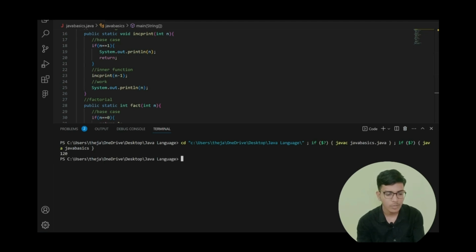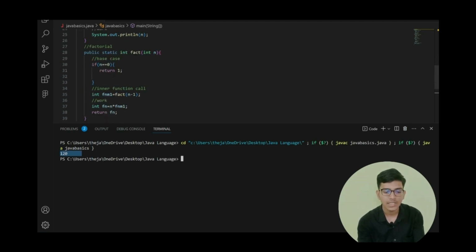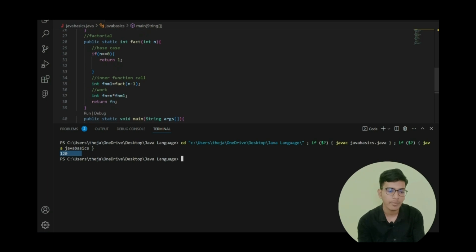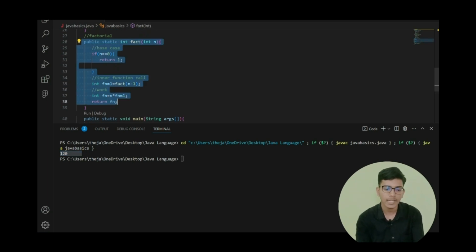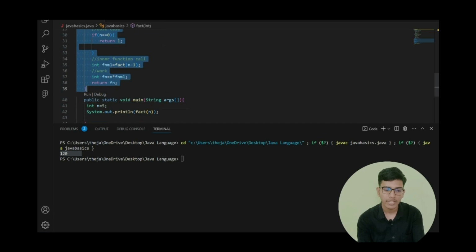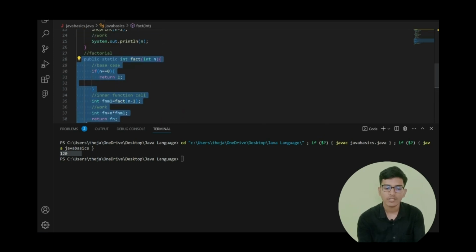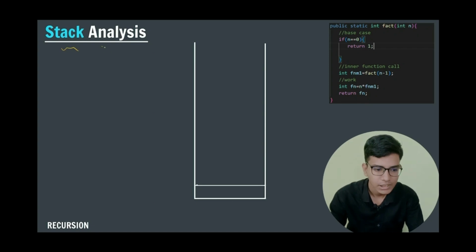So you can see that I got my output as 120. So this is how we will calculate the factorial of a given number, and this is the program for calculating the factorial of the given number in the recursive approach. So we have studied the iterative approach and the recursive approach of calculating the factorial of the nth number, right? Now let us do a stack analysis for my factorial of the given number question.